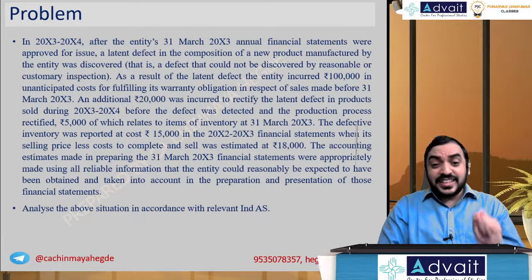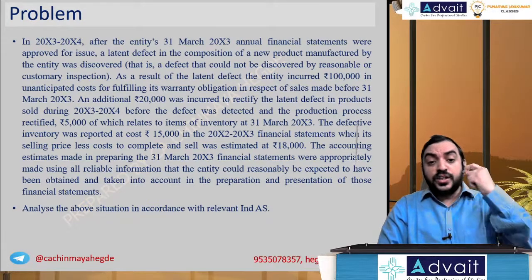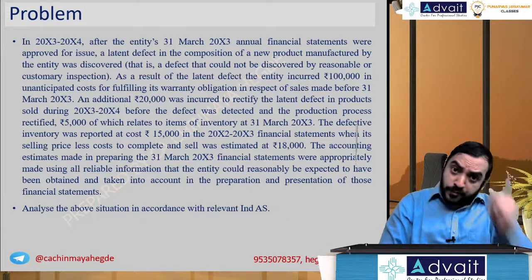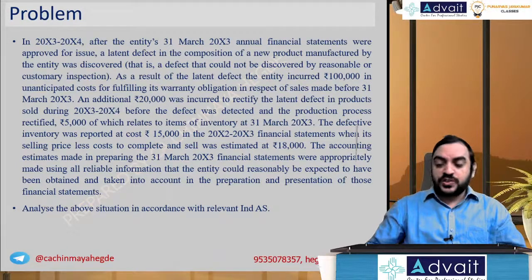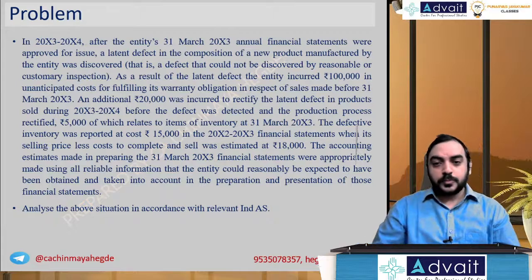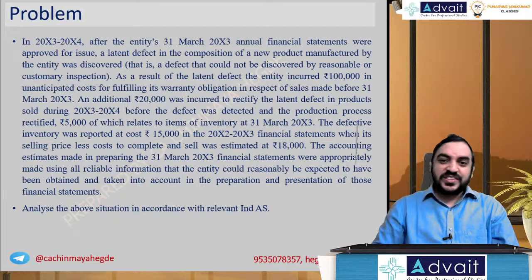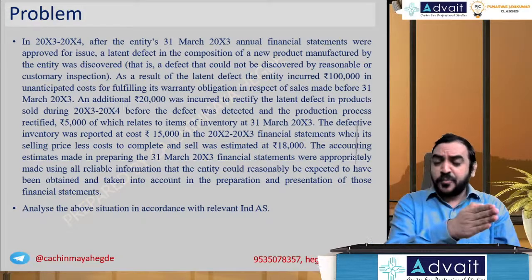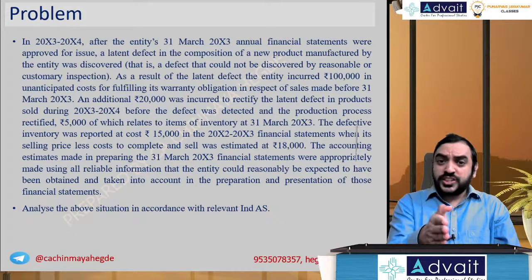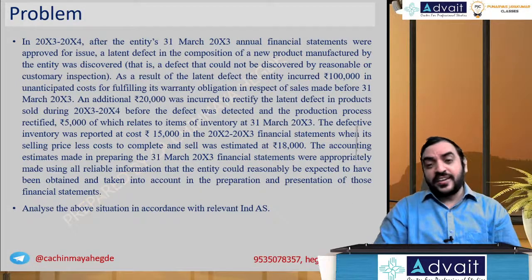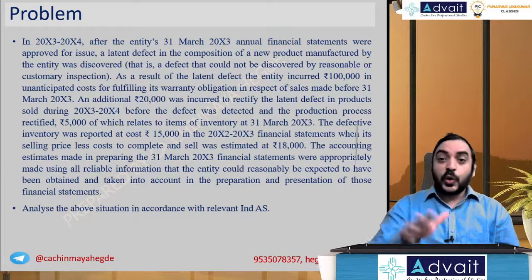As the result of the latent defect, the entity incurred 1 lakh in unanticipated cost for fulfilling its warranty obligation in respect of sales made before 31st March 2003. So for sales made before 31st March 2003, based on the experience you had till then, you made a provision for warranty. That year is closed.